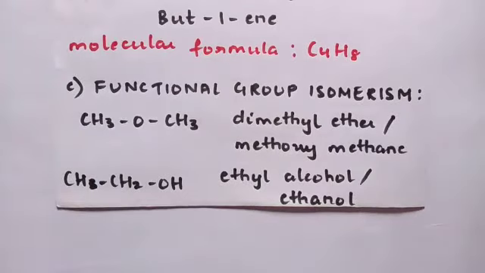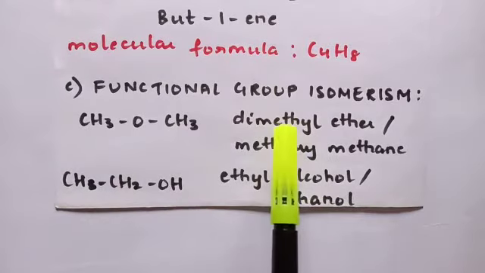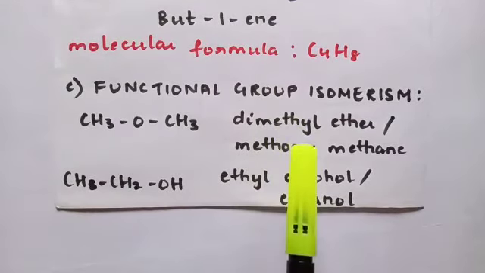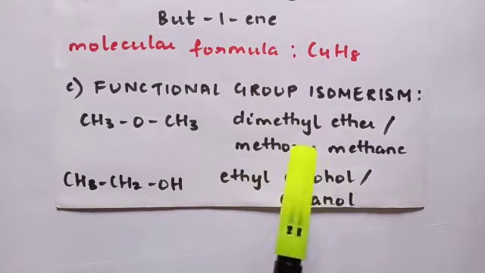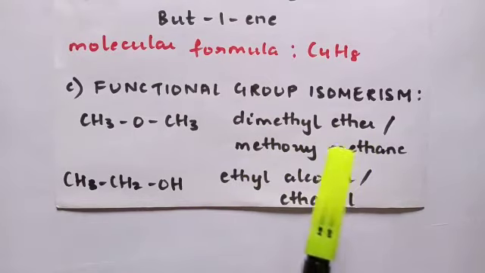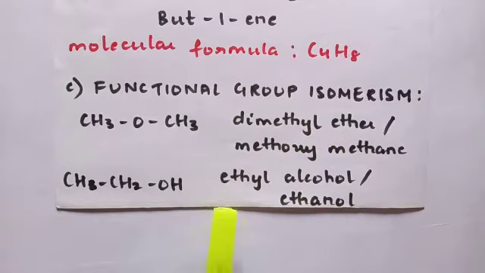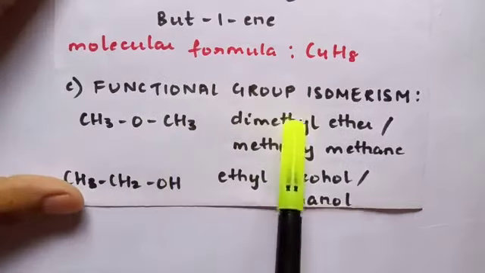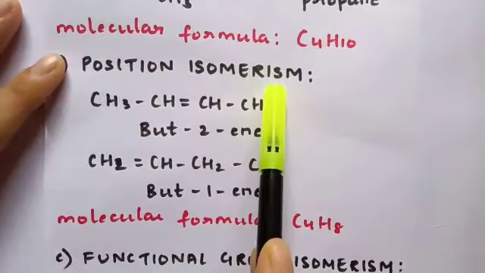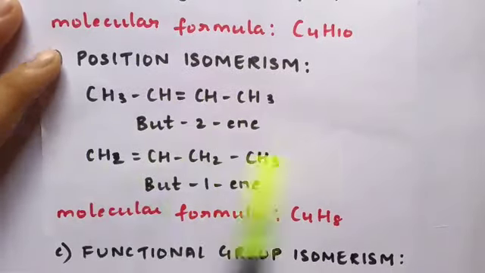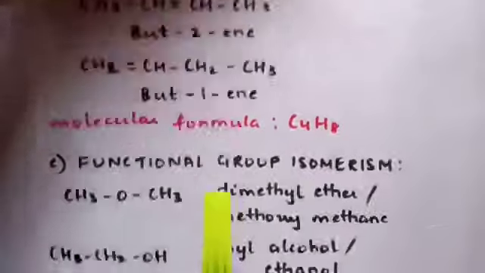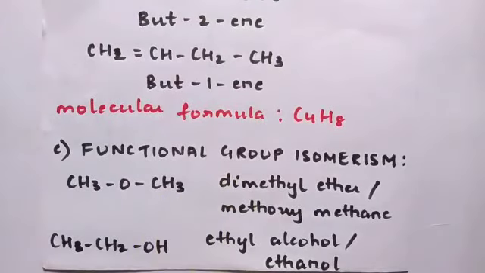The third type is functional group isomerism. Students, in this there are different compounds which have the same molecular formula, but they have different functional groups. The molecular formula is the same, the formula that you get after condensing everything, but the functional group is different. Now please don't be confused between functional group isomerism and position isomerism, because in position isomerism the functional group is the same, their position is different, whereas in functional group isomerism the functional group is different.